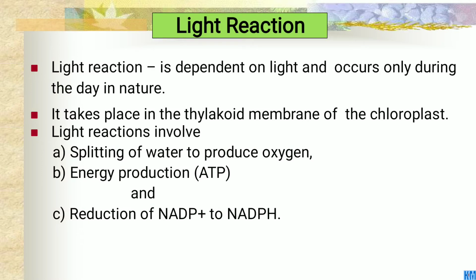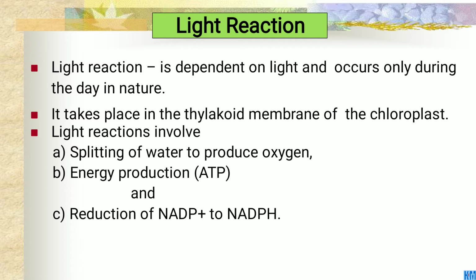Okay, then, what is the light reaction? The light reaction depends on light and occurs only during the day in nature. It takes place in the thylakoid membranes of the chloroplast. The light reaction involves three points.